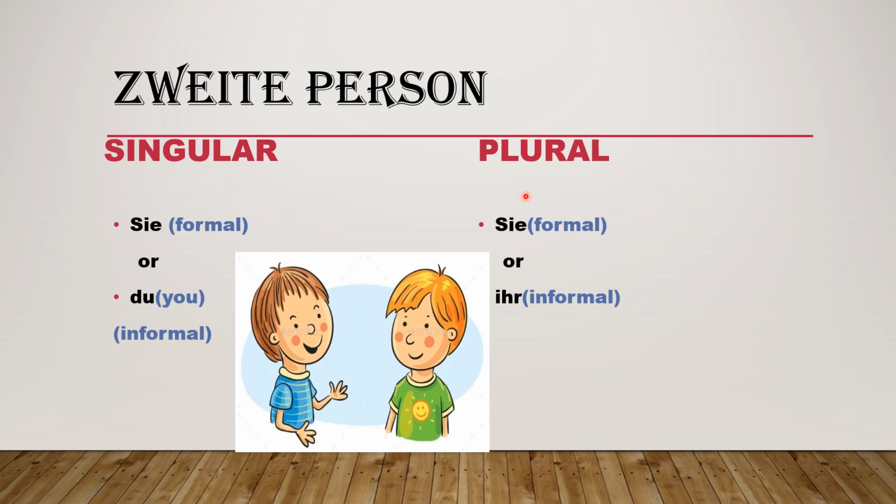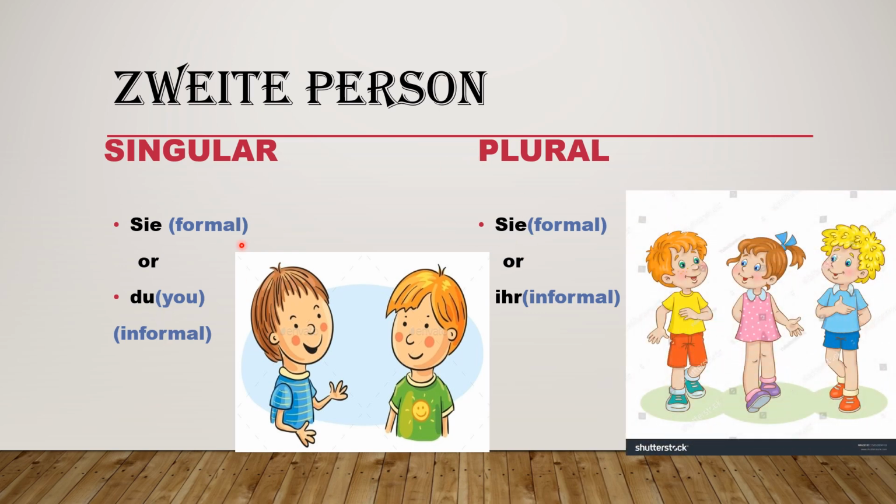Then in the plural we have the same Sie, with a capital letter S, or ihr if you are talking with informal persons. So don't forget to write the capital letter S, because the capital letter S and the small letter s play a very important role in the German language. It will change the meaning, which you will get to know in the next slide. So singular Sie for formal or du for informal, and plural Sie for formal or ihr for informal, means yours, plural.